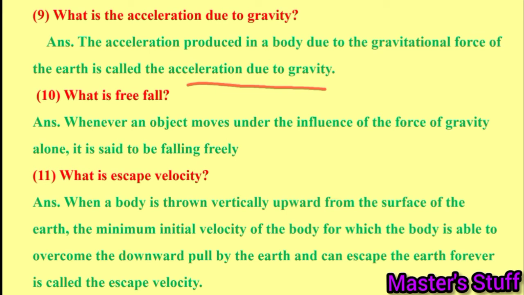What is escape velocity? When a body is thrown vertically upward from the surface of the Earth, the minimum initial velocity of the body for which the body is able to overcome the downward pull by the Earth and can escape the Earth forever is called the escape velocity.